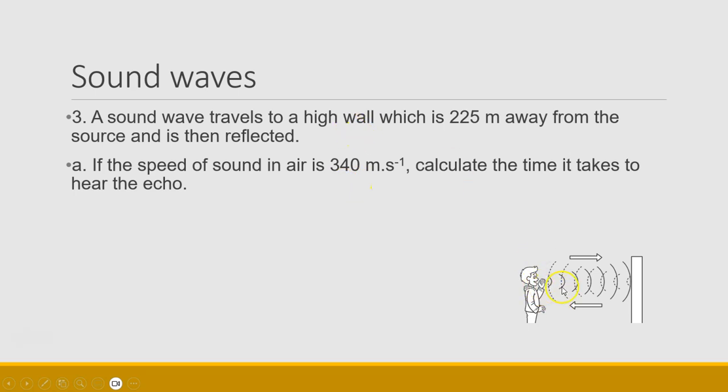Now the echo travels to the wall, which is 225 meters away, and then it travels back to the person so that they can actually hear that echo, which means that up front we can't just use a distance of 225 meters, but rather we need to multiply that value by 2 in order to calculate the time that it takes for the echo to reach the person's ear.